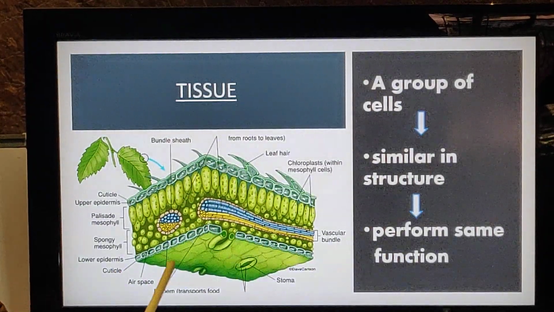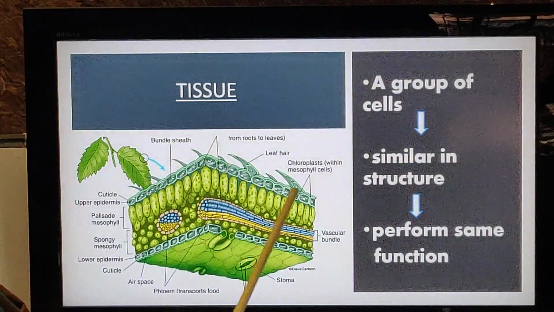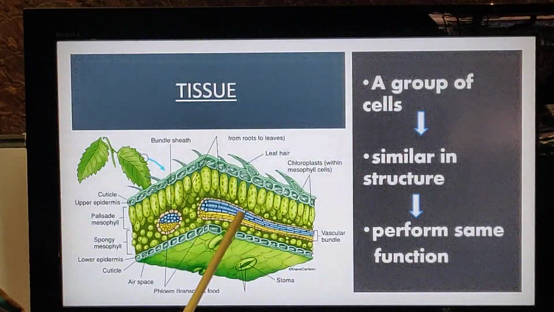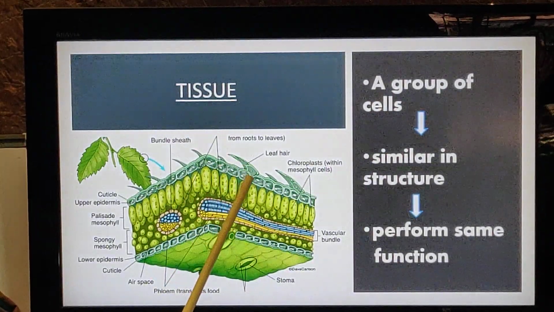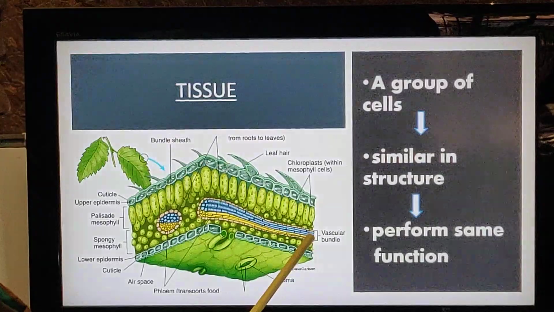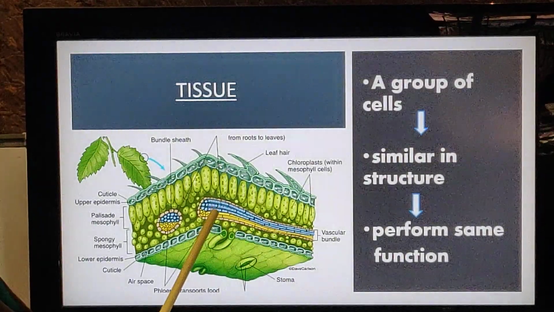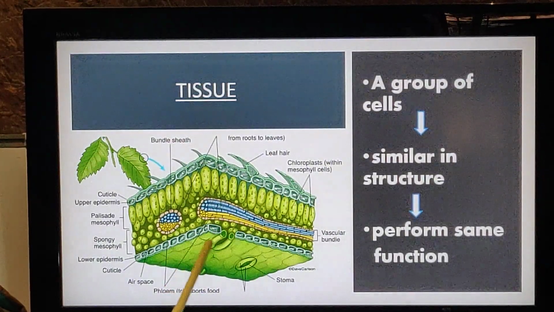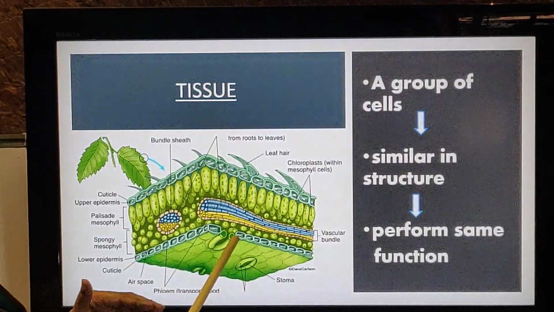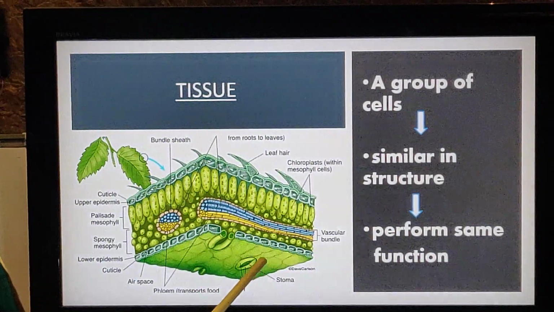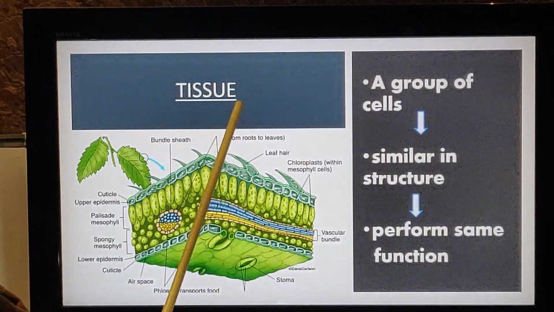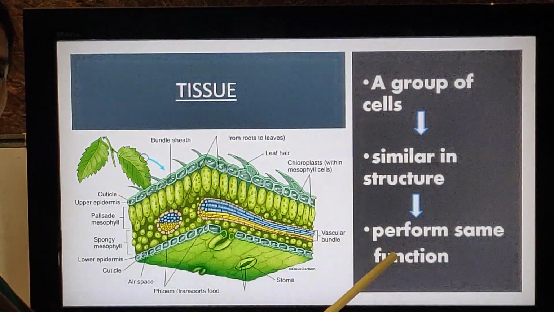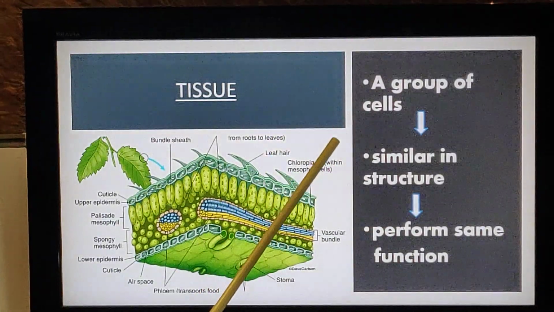This is the structure of the leaf. You can see the border of the leaf has the same kind of cells, and inside the leaf you have different types of cells. The group of cells just below the epidermis helps in photosynthesis. Can you see this tissue? This is a vascular bundle which helps in the transportation mechanism. Okay, and then the lower epidermis, the lowest part of the leaf, contains small pores called stomata, isn't it? So what is a tissue? It's a group of cells having similar structure performing a similar function. That is the definition of a tissue.